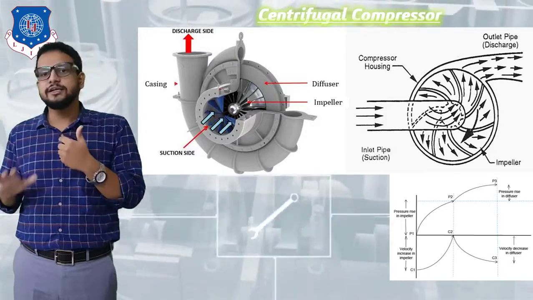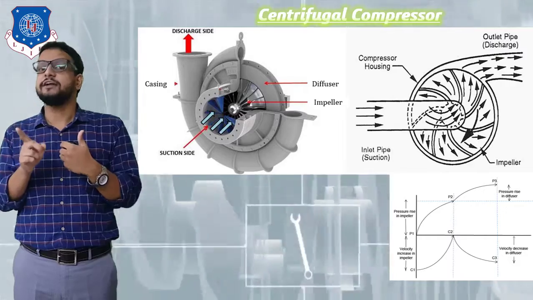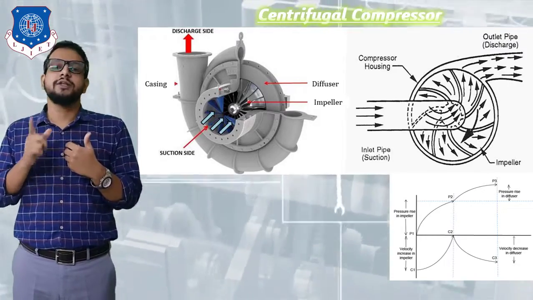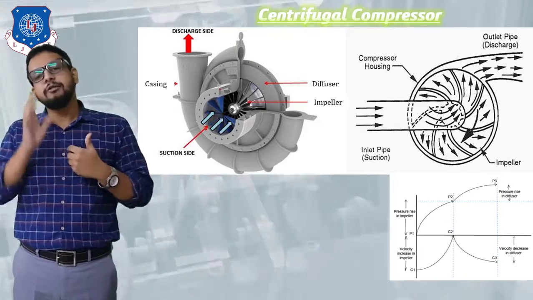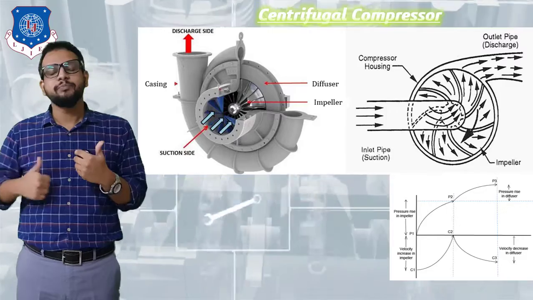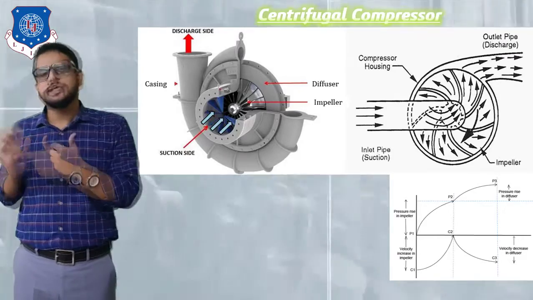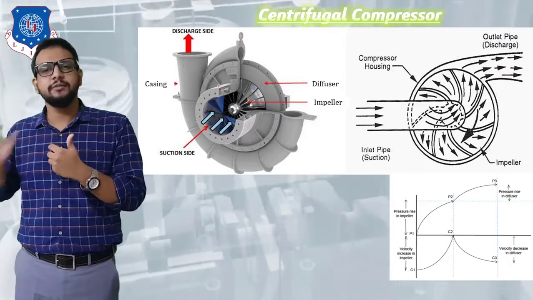As soon as it strikes the diffuser, its kinetic energy is going to drop and its pressure energy is going to increase. Now this is based on Bernoulli's principle, that is whenever there is a drop in kinetic energy, there will be an increment in pressure energy. Now the diffuser is going to increase the pressure, as well as there is a certain portion of kinetic energy which is present in air.